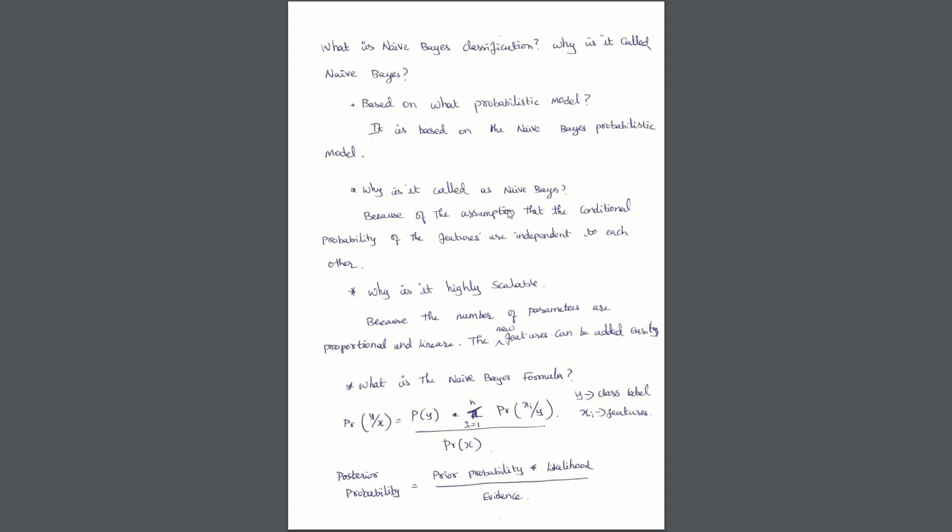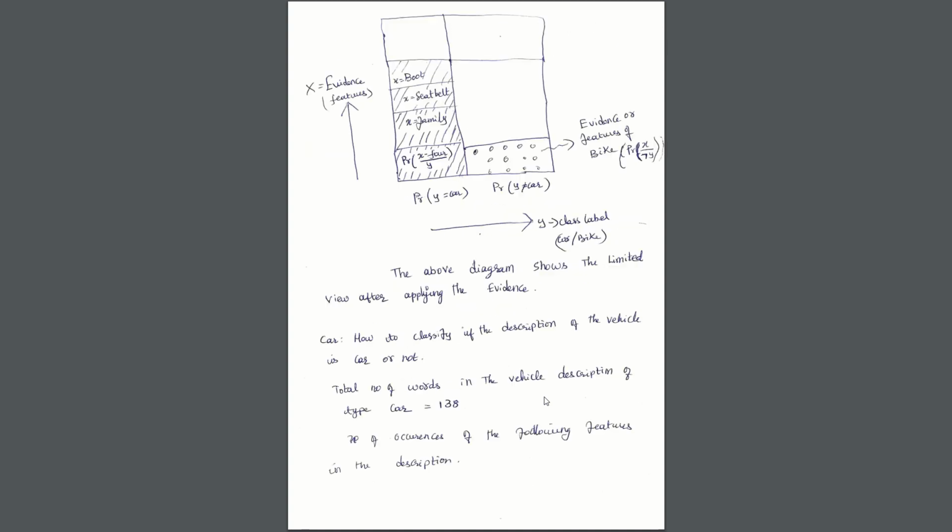Therefore, you can say, after ignoring the denominator, the parameters are going to be linearly proportional and features can be added easily. So let's further look into it.